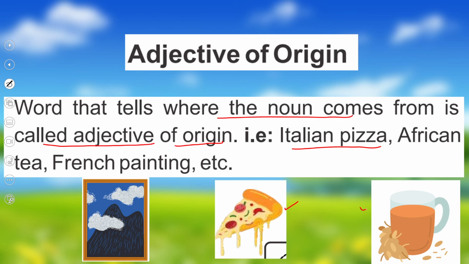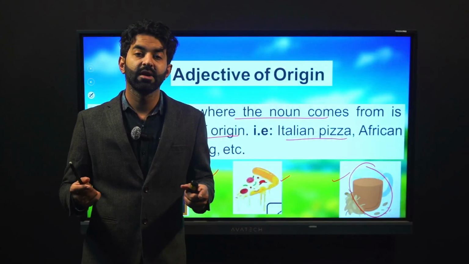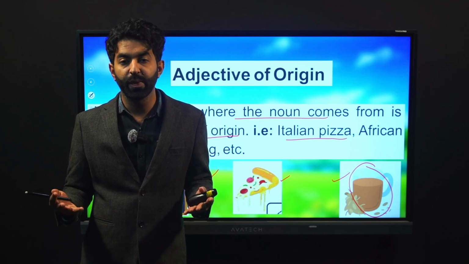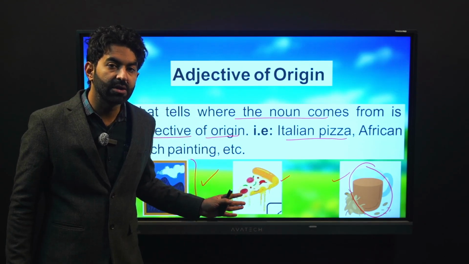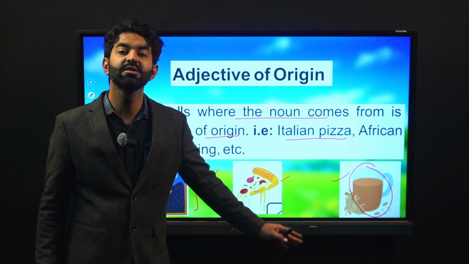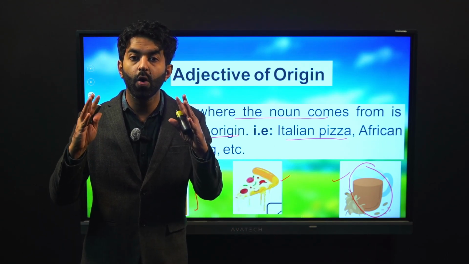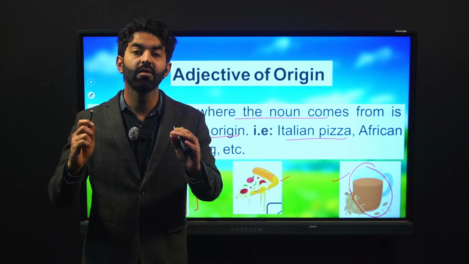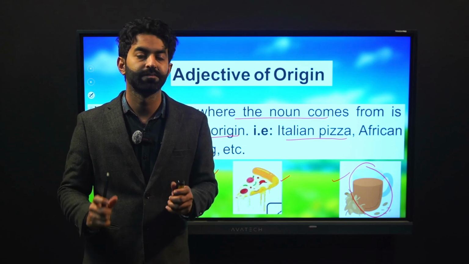African tea. Where does this tea, this noun, originate from? Where does it come from? It's an African recipe. It's an African tea. Here is a painting. This is a French painting. Maybe it's made in a place in France. So that's why it's called French painting. So the painting's origin is French, the pizza's origin is Italian, the tea's origin is African. So when we tell the origin of the noun, we use adjectives of origin.